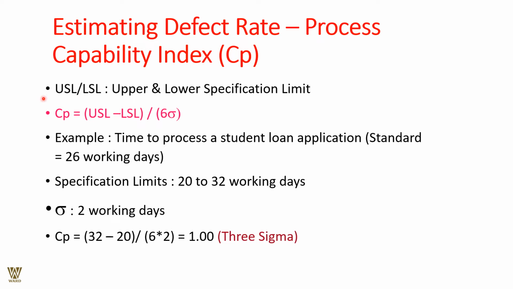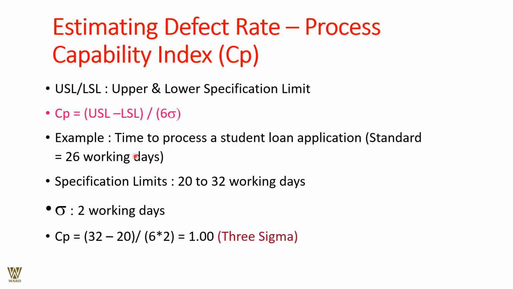Now we are talking about USL and LSL, that is the upper specification limit and the lower specification limit, beyond which it is not acceptable. You should be within the bounds of the upper and lower specification limits. So we are talking about the capability index, Cp, wherein Cp equals USL minus LSL divided by six sigma is what the process is all about. The capability index, I will elaborate with an example.